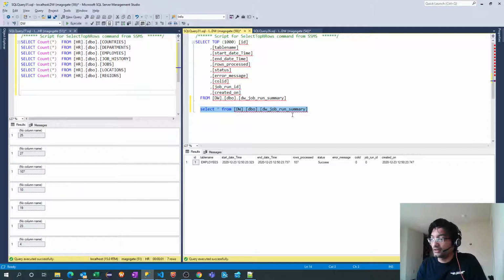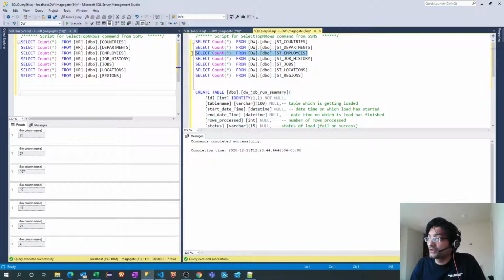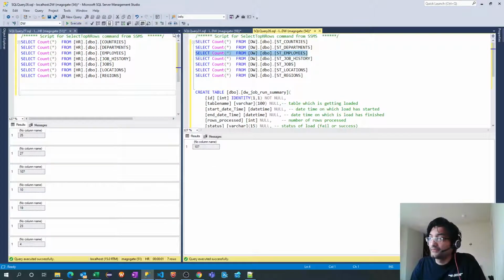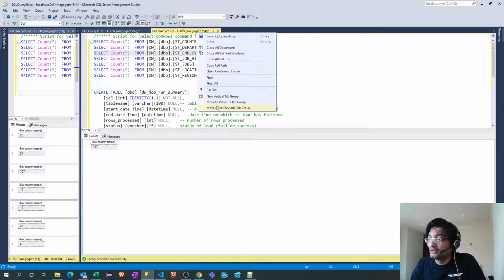So we got one entry, and since everything was successful, 107 records got processed. This is the created time. At this time the run started, and there is a small difference, some milliseconds. Let's go back and check the number of records in the actual employees table. It is 107.